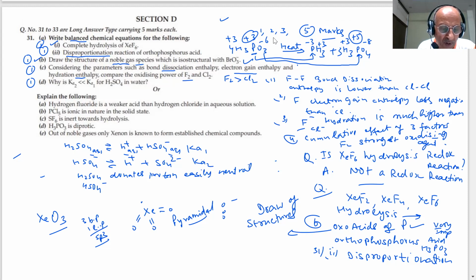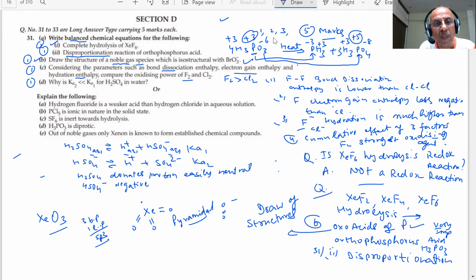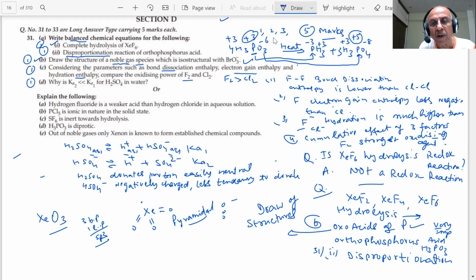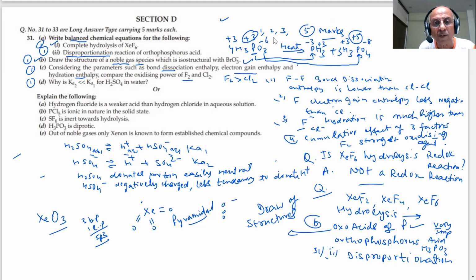So it is negatively charged, therefore has less tendency to donate H plus. Therefore, students, the answer is that Ka1 is much larger than Ka2. This is the answer we have to write in the paper.